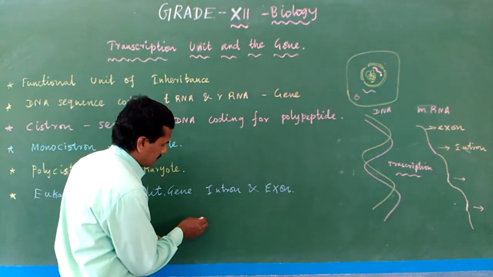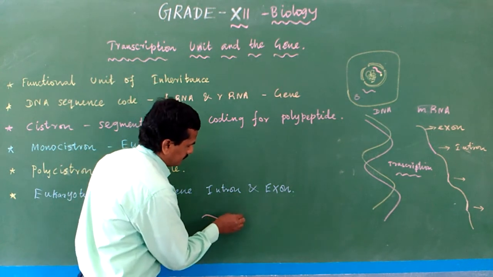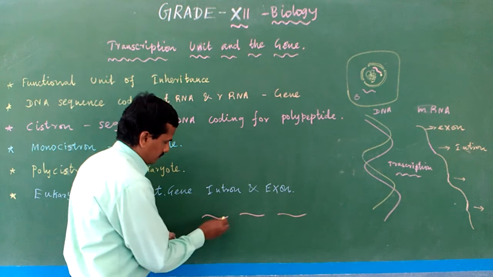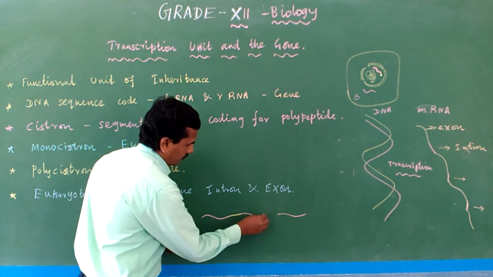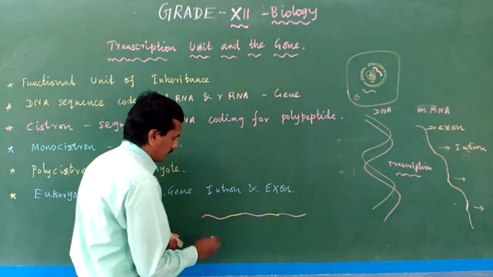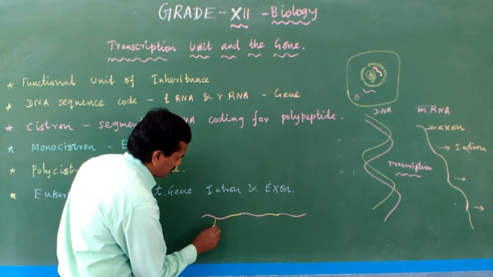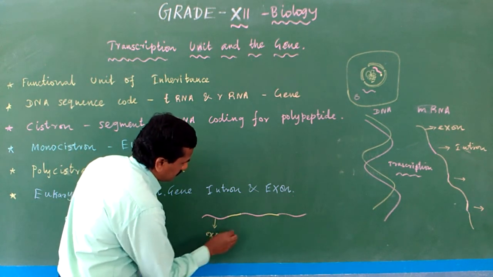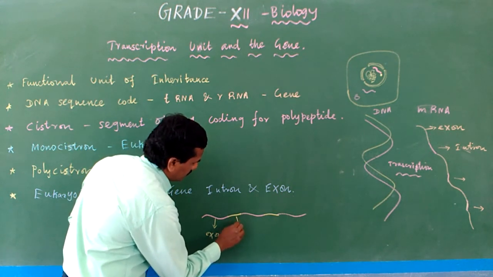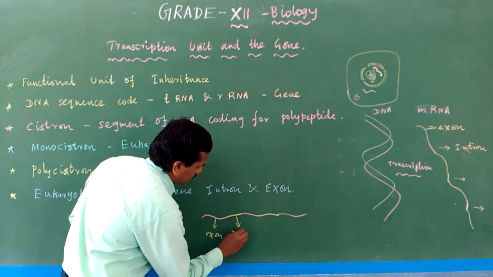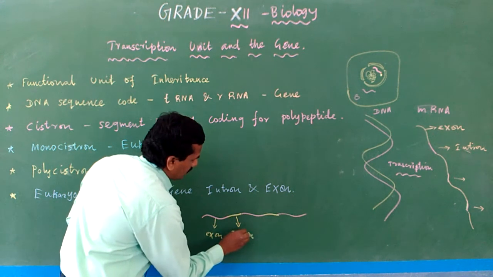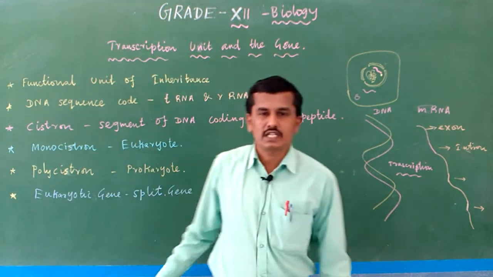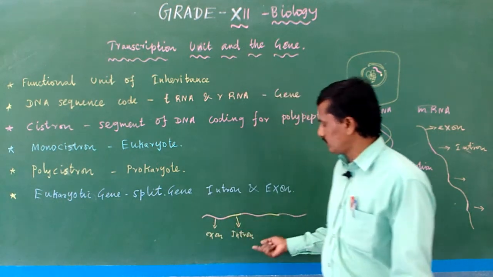Listen here, I will draw only the mRNA. Okay, this is actually what? Exon, and this is actually what? Intron. So intron is nothing but the intervening sequence, present in between the exons.